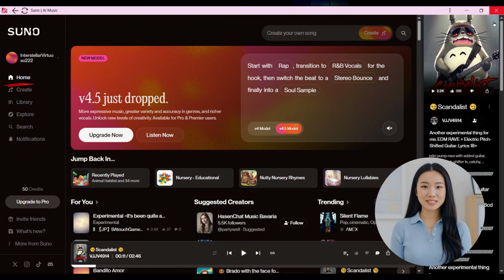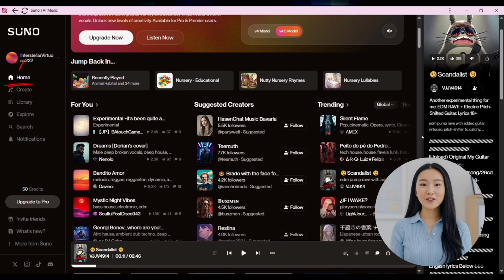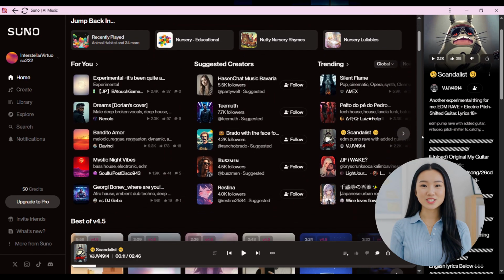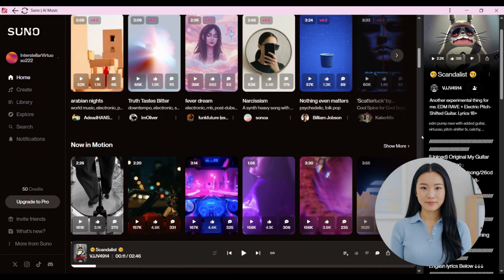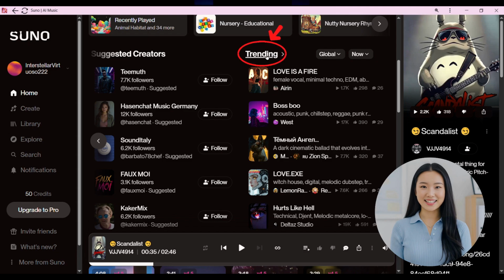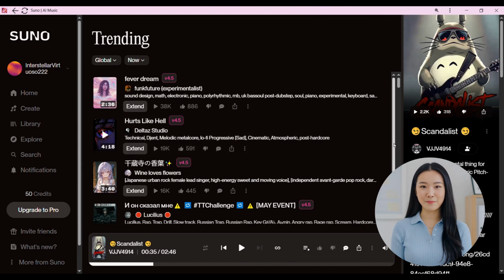The first tab you'll see is Home. This is the main page where you can explore tracks created by other users. Moderators curate themed playlists and organize songs by genre, making it easy to discover music that matches your interest. There's also a regularly updated list of trending tracks. You can listen to songs, like them, see how many likes they've received, repost them, and even view the lyrics.